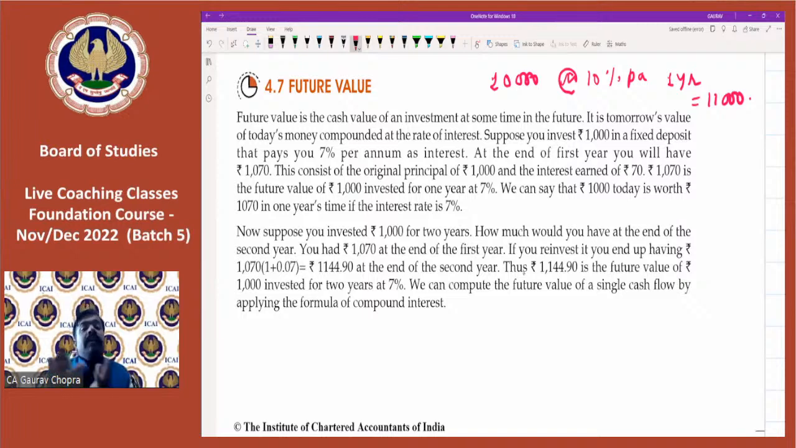So this 11,000 I will get after 1 year, because if I am investing today 10,000 rupees, I will be receiving 11,000 in future. So this 11,000 is known as the future value. All right. So this is regarded as future value. The future value means whatever amount which we will receive in future, or even we will pay in future, that is known as future value. Okay.